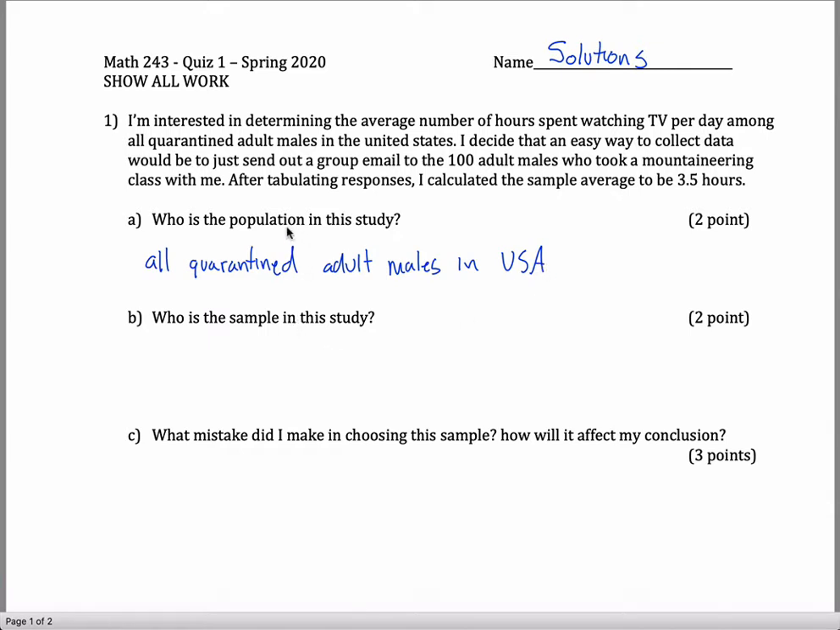Sample. Okay, so the idea is you're asked a question about this group, and this group is really large. They're too large to measure directly. So you get a representative subset of that group, which is called the sample, or at least ideally it's a representative subset. And that group you measure directly. And that group that you measure directly is what's called the sample.